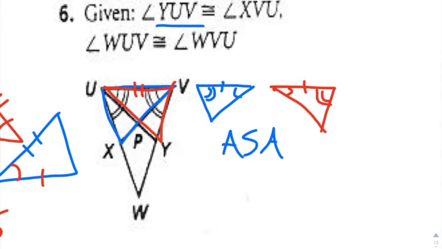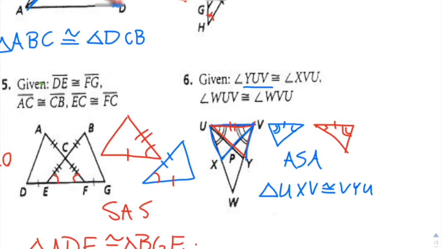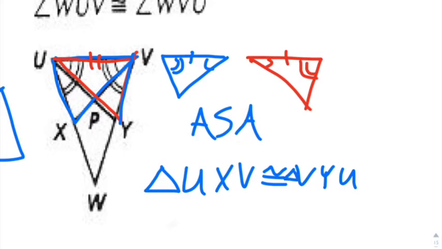So we can therefore say that triangle, I guess we'll go UXV, is congruent to the other triangle. Now I got to go in that corresponding order, so I got to start with V. So I'll go VU. Wait. Oh, I'm sorry. Actually, I'm going in the wrong order here. I got to go VY. My bad. VY, and then U. There we go. Oh, and I need my triangle symbol. But anyways, there you go.